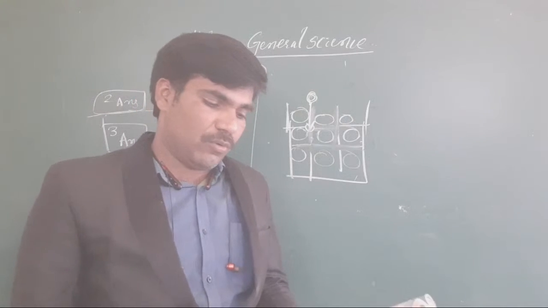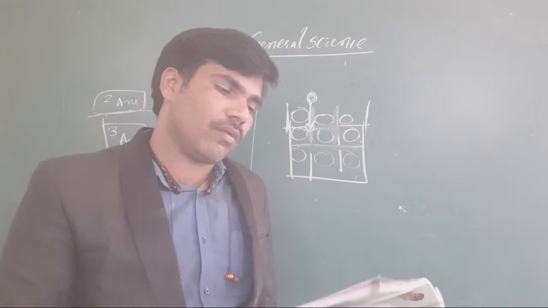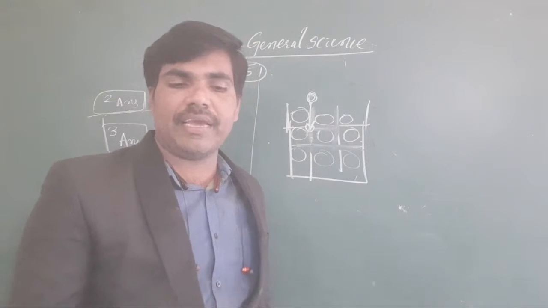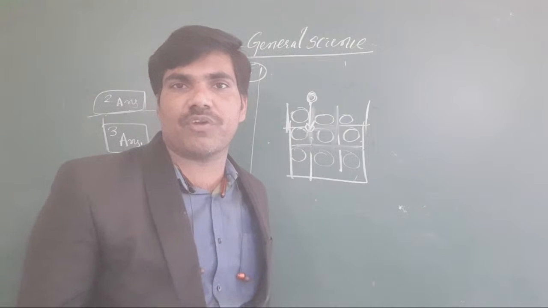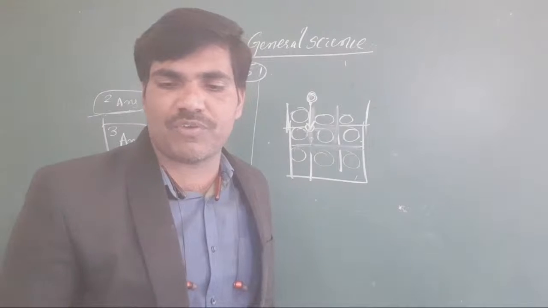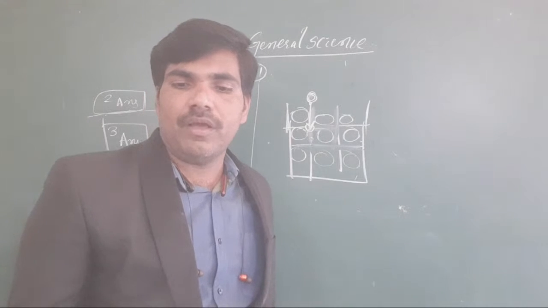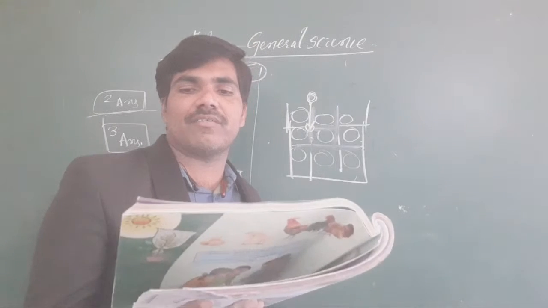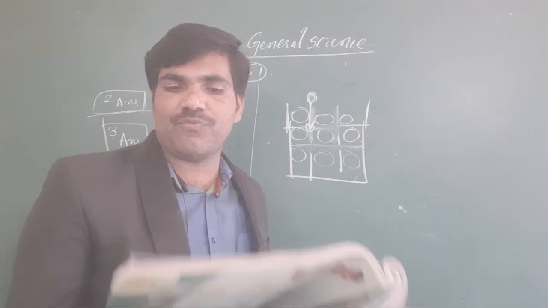Okay, now the eighth one: make a list of items from your kitchen, like utensils and food ingredients, and classify them as follows.